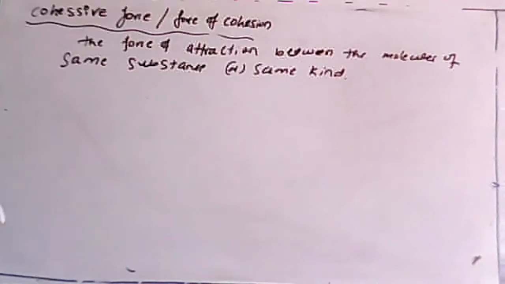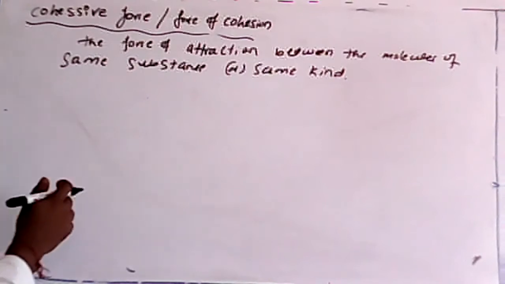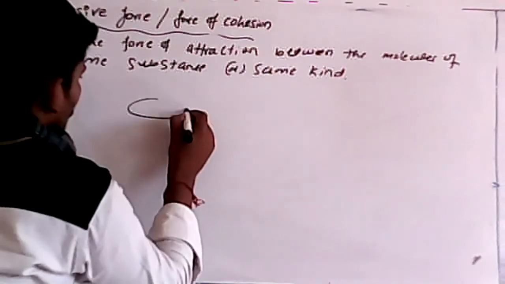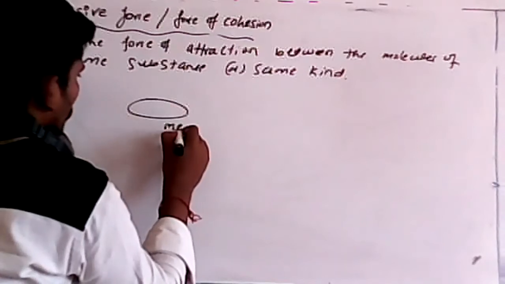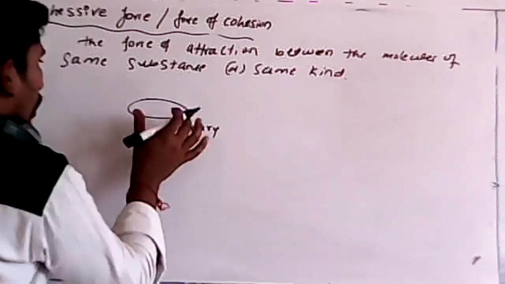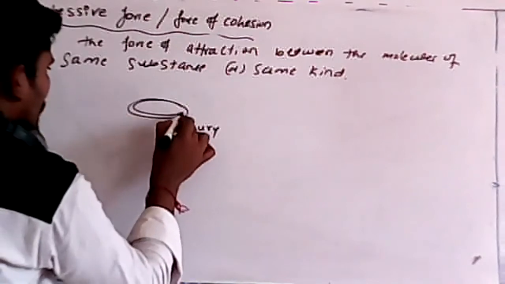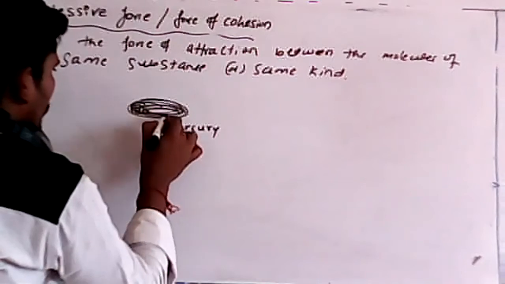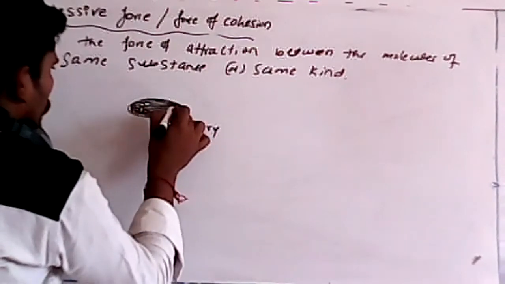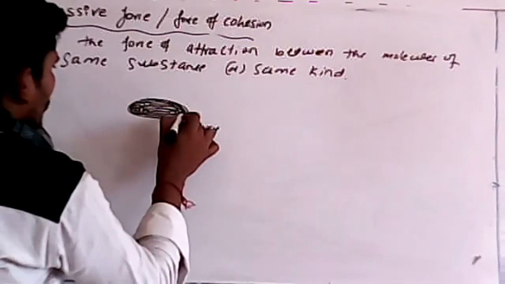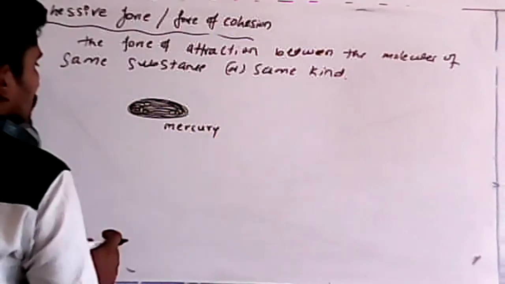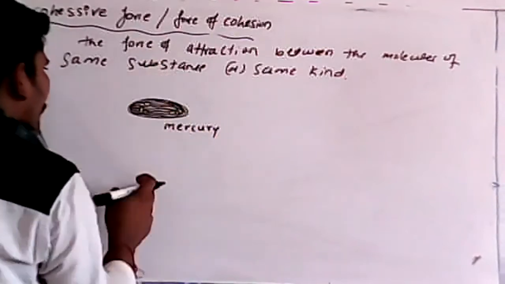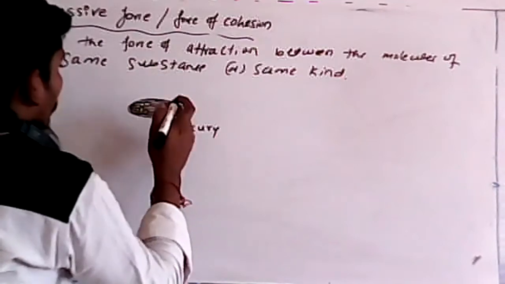So for example, I will give you more and more examples. If you take mercury, a drop of mercury, you already know how it looks, it does not stick easily. If I want to break this mercury, it will not break properly.